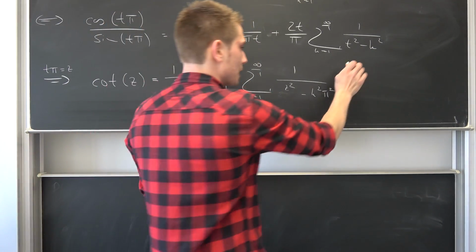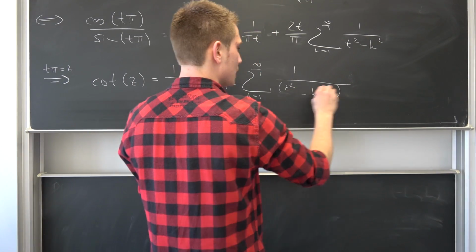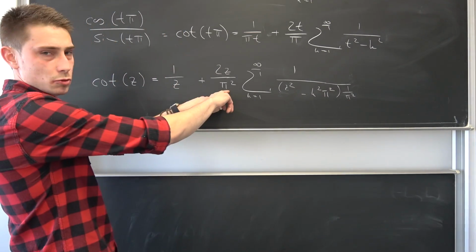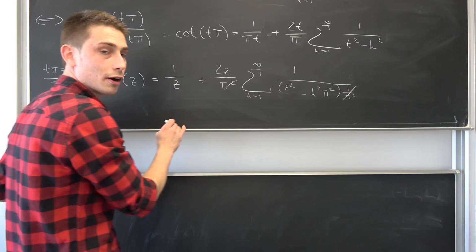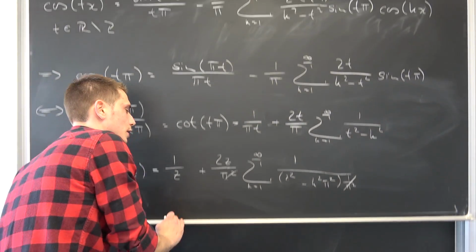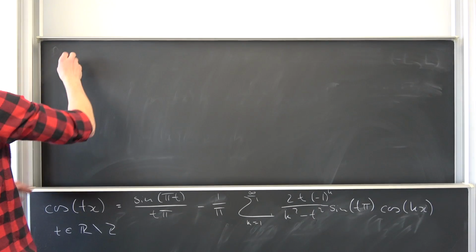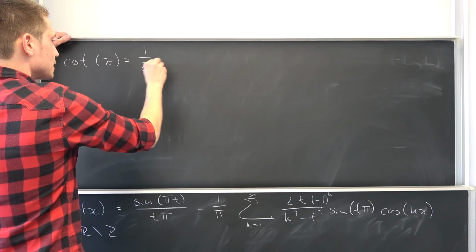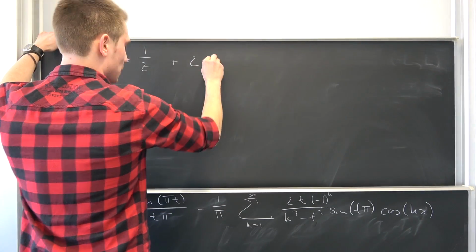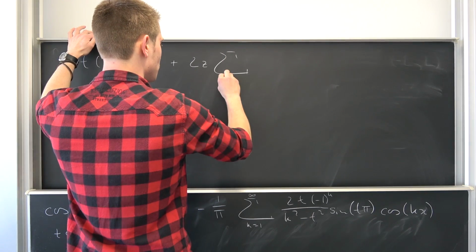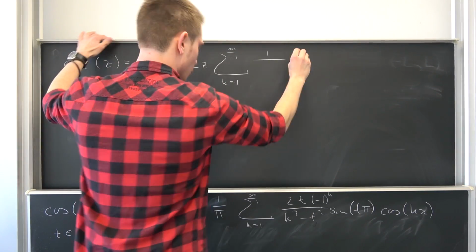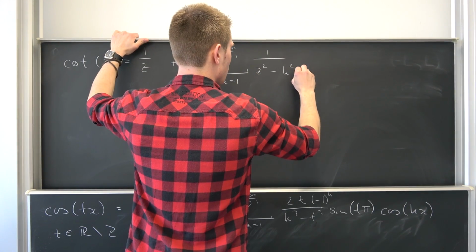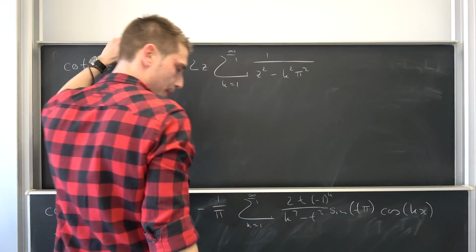This pi squared and this 1 over pi squared are going to cancel out in the process. Just take a piece of paper, try it out for yourself as always, leaving us with a final expression for the cotangent of z being nothing but 1 over z plus 2 times z, sum running from k equals 1 to infinity of 1 over z squared minus k squared times pi squared.